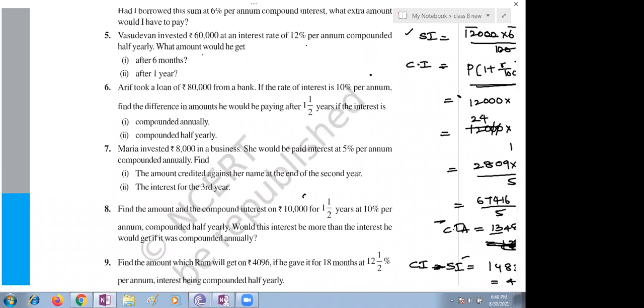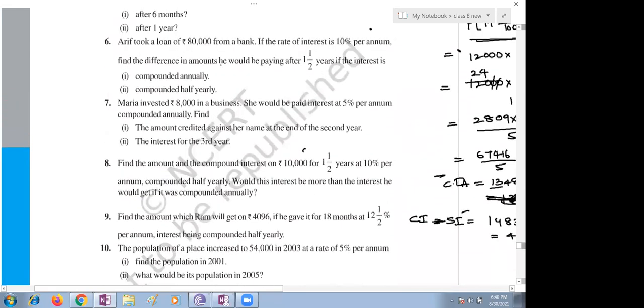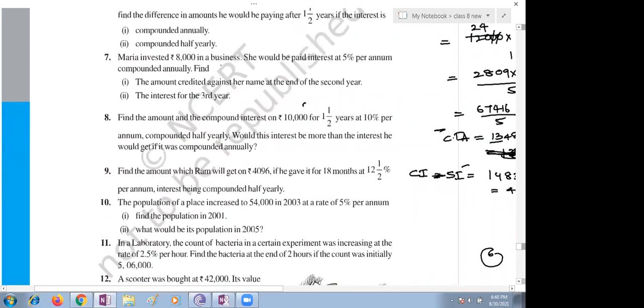Next, who will read the next question? Ma'am, may I read? Ma'am, I didn't get a chance. Wait, wait. I will call the students. Someone are not at all responding. I will only call the students' names. Where is Rishit sir? Is he there in the classroom? Yeah, ma'am. Sir, please read question number 7.